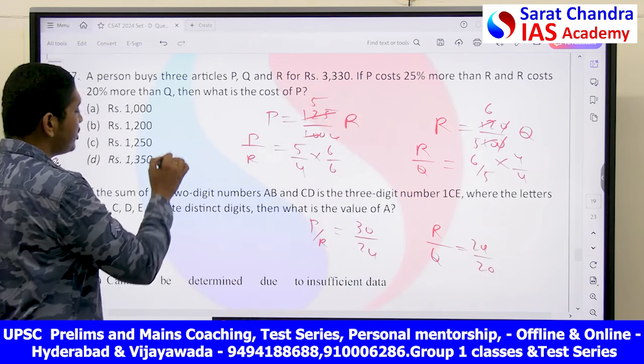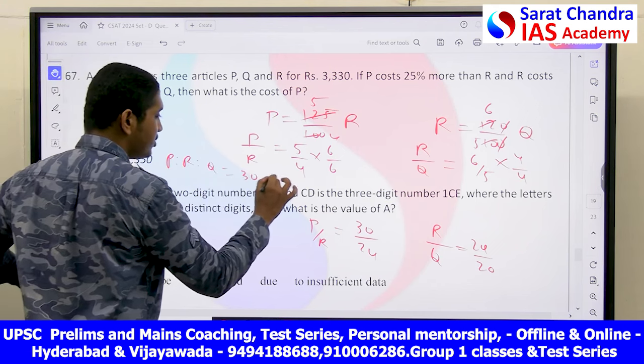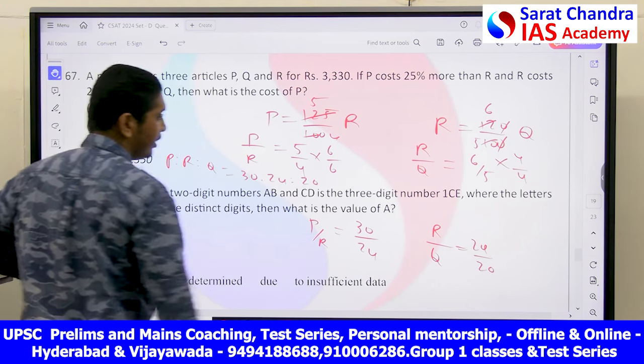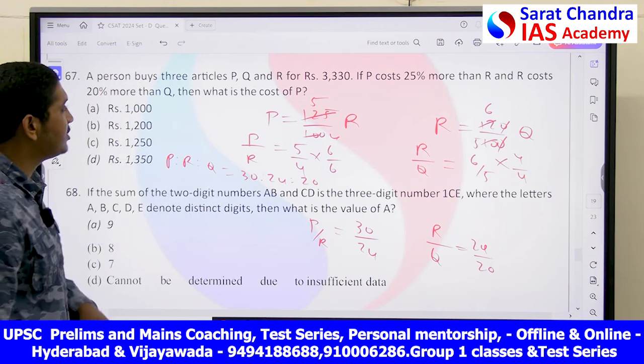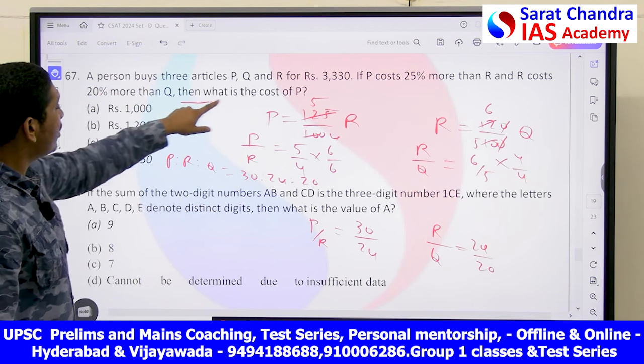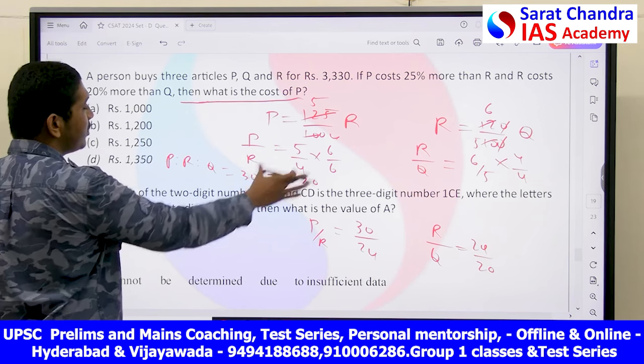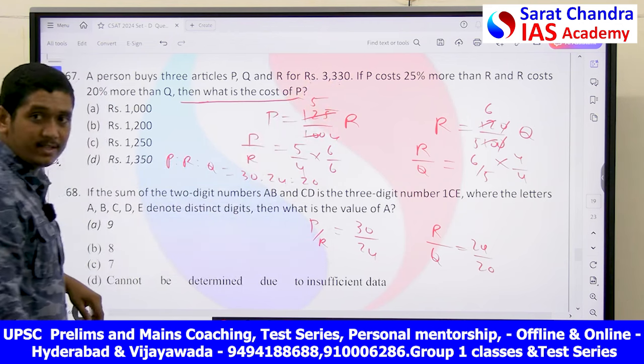So I can get the ratio of P is to R is to Q is equal to 30 is to 24 is to 20. Right? This is my ratio. Now what is he asking? What is the cost of P? This total ratio is equal to 3330.